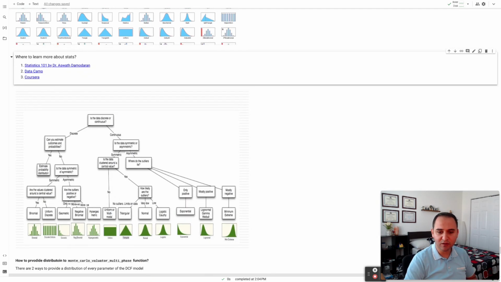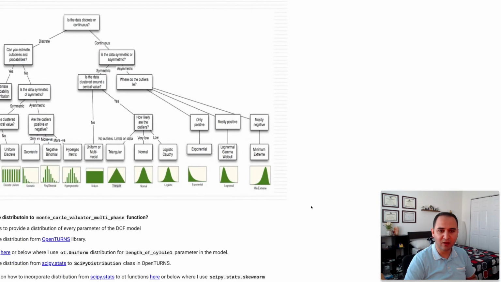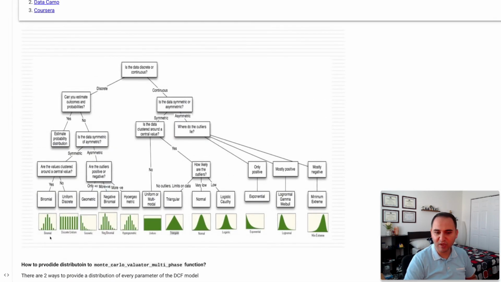In a nutshell, Dr. Damodaran's slide breaks it down here in his course, what type of distribution you should be using for different parameters that go into the model. But again, you're not bound to this. You can choose whatever you see fit.